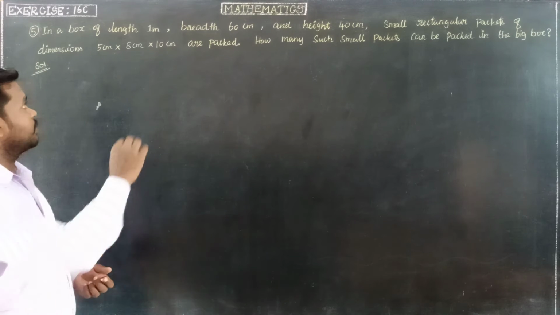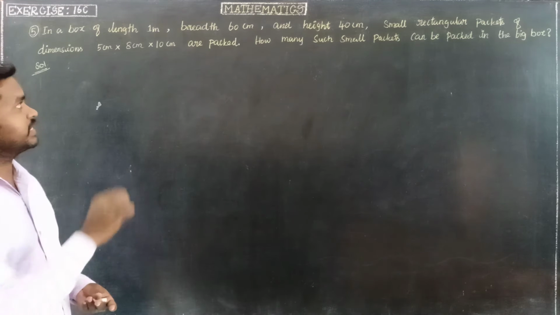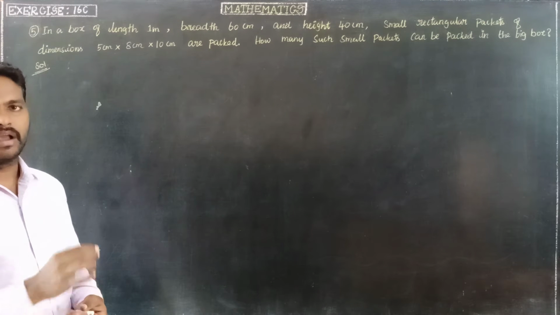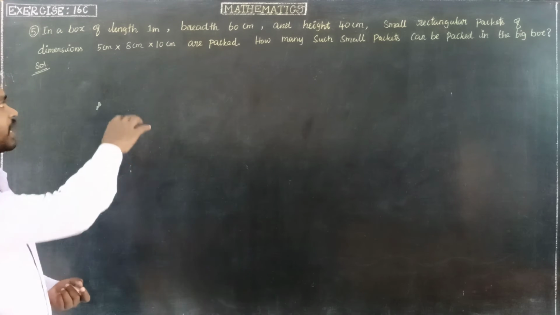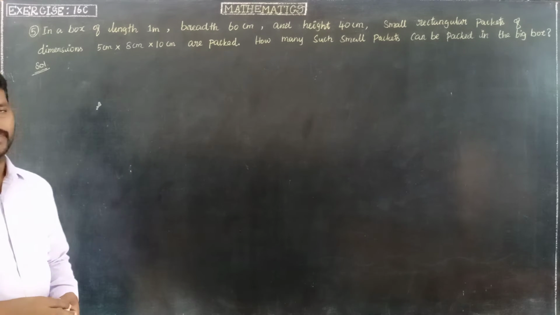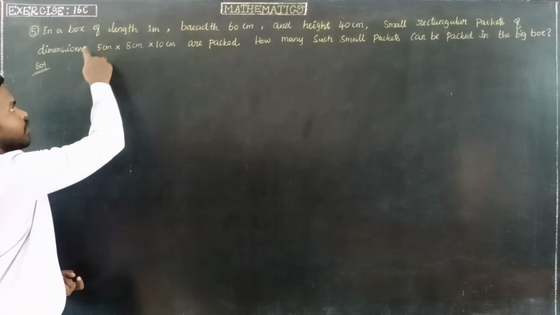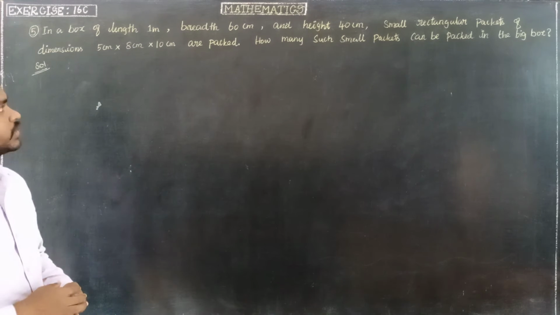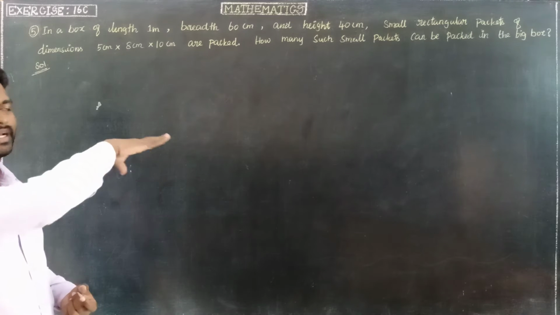The dimension of the box is 1 meter into 60 centimeter into 40 centimeter, that is length, breadth, height of the box. And small packets are packed into the big box. The dimension of the small rectangular packets is also given.